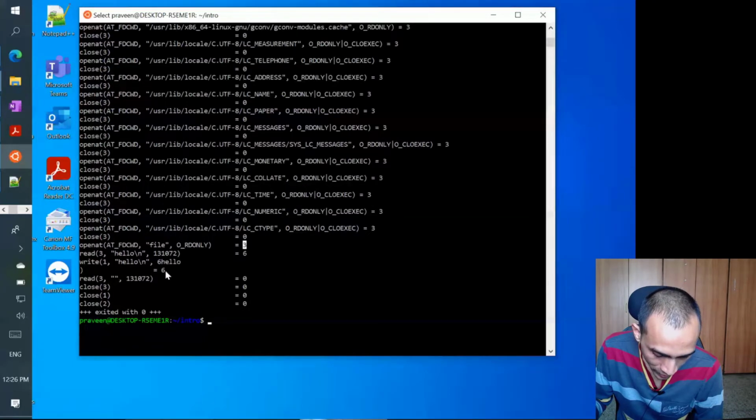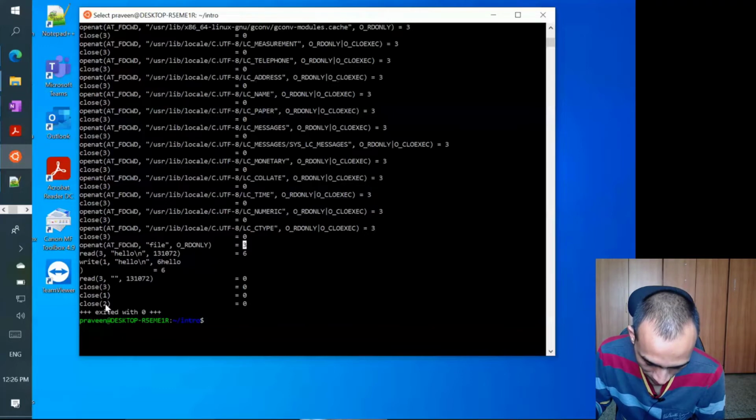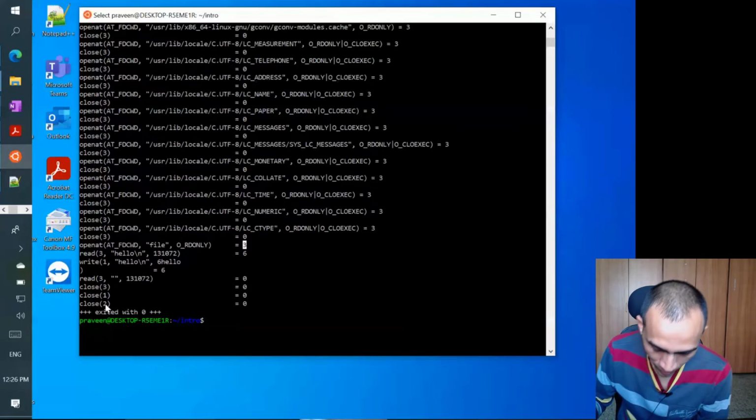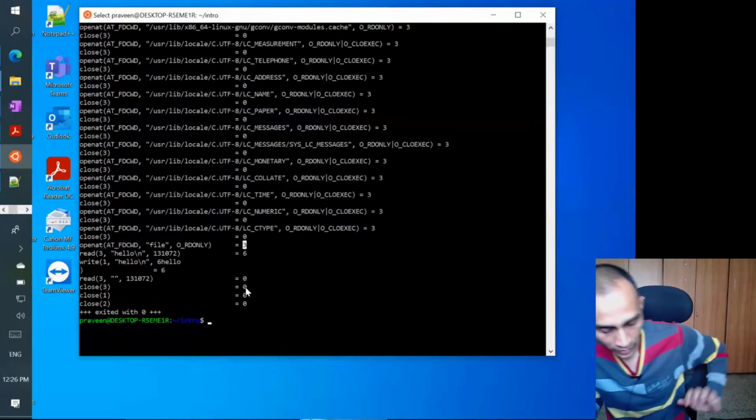And then it tries to do one more read, but now it returned null. So it is going to stop, close this file, and then close the standard input and output also, and exit. And all these are successful, so they are all returning 0 as the return value.